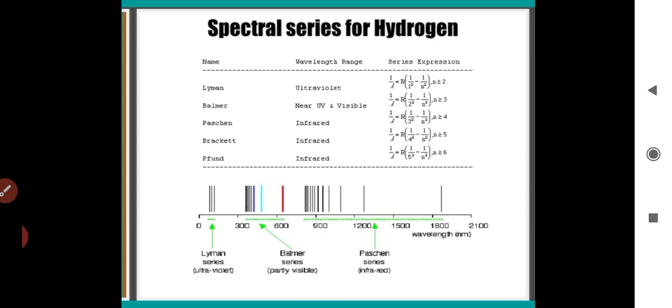There are only a few elements, like hydrogen, singly ionized helium and doubly ionized lithium, whose spectra can be represented by a simple formula. From the equations we can find the wavelengths for the hydrogen atom, whether it radiates or absorbs. However, these results are empirical and do not give any reasoning why only certain frequencies are observed in the hydrogen spectrum. Thank you. Continue in the next video.